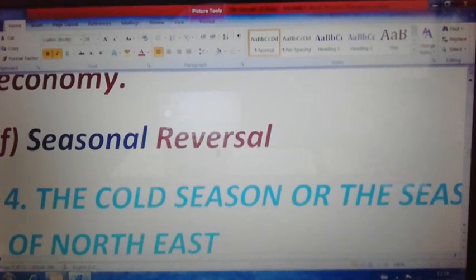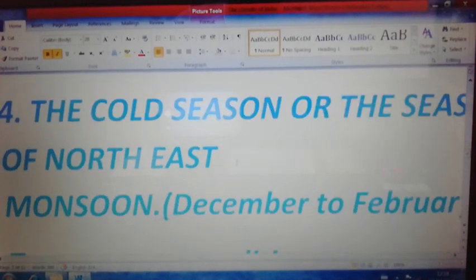Okay. Then moving to the last season in India, that is the cold season or the northeast monsoon season. Northeast monsoon season or the cold season. Remember, it takes place in December to February. The retreating southwest monsoon wind, the previous one, the third season, is in the months of October and November.